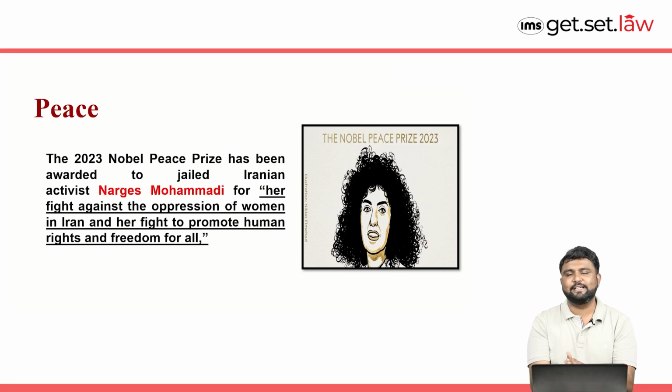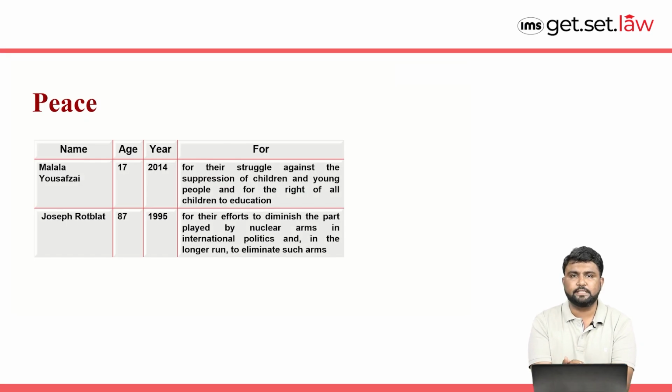Now we have seen the different fields in which the Nobel Prizes were given. There is no exception, the Nobel Prize in Peace is also very much important in this contemporary world. The Nobel Peace Prize was given to Narges Mohammadi for her fight against the oppression of women in Iran and her fight to promote human rights and freedom for all. If we talk about the Nobel Peace Prize, the youngest to receive it was Malala at the age of only 17, and the oldest to receive the Nobel Peace Prize was Joseph at the age of 87. That was in the year 1995.